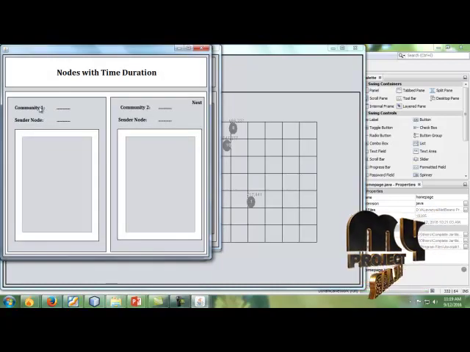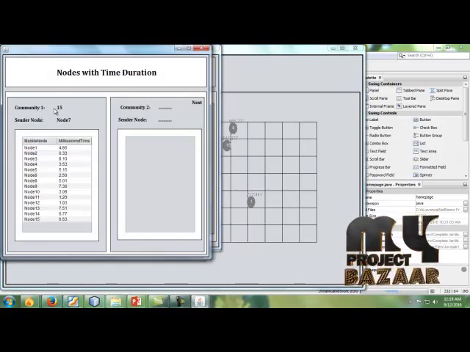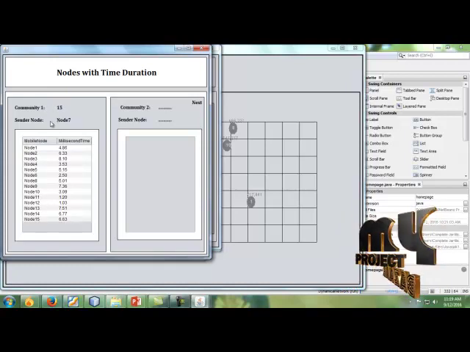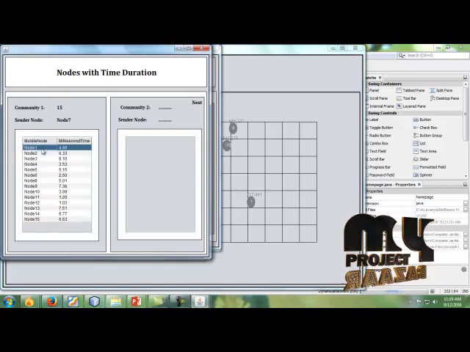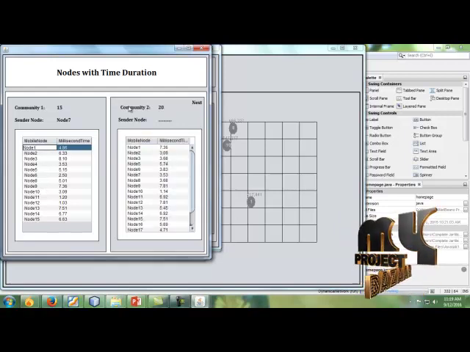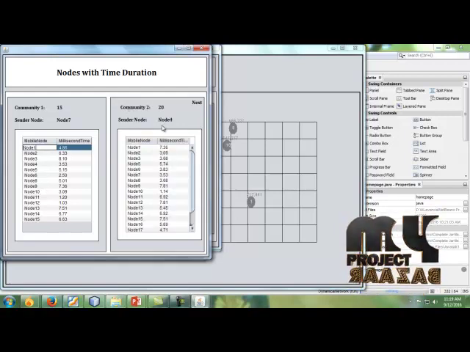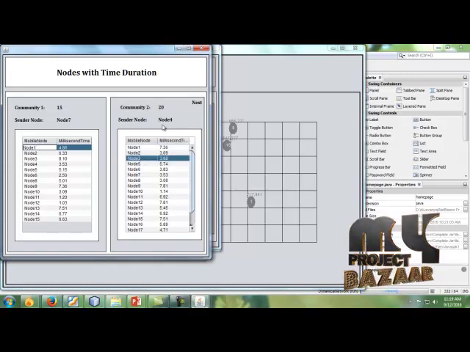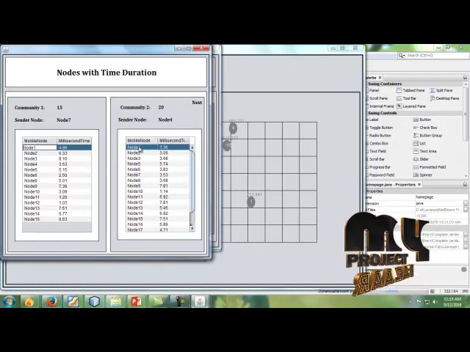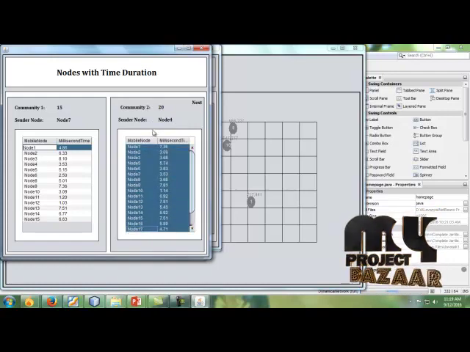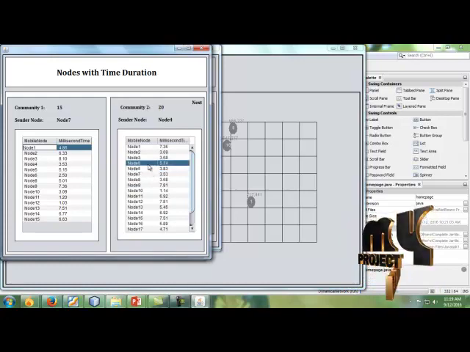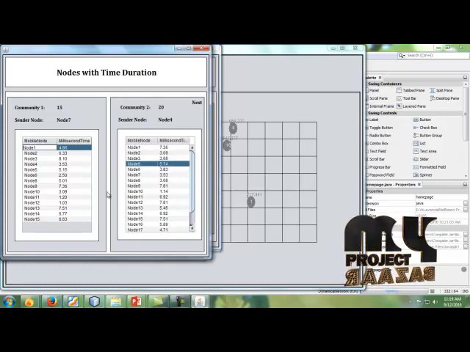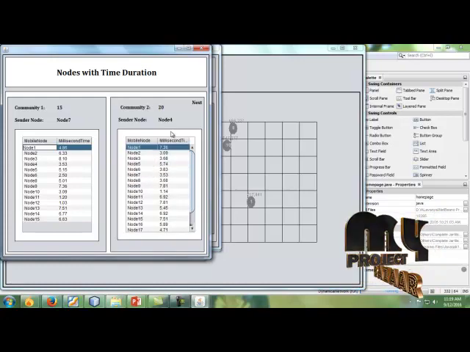Next, we calculate the number of nodes and which is the sender node. These are the slave nodes. For community 2 also, there are 20 nodes, and the source node is 4. Actually the sender node is 4. Here we have 19 nodes except node 4. We calculate the time for each node for transmission of the message.